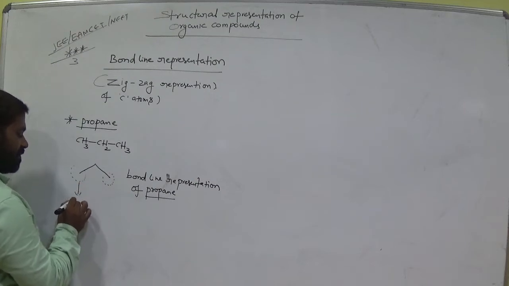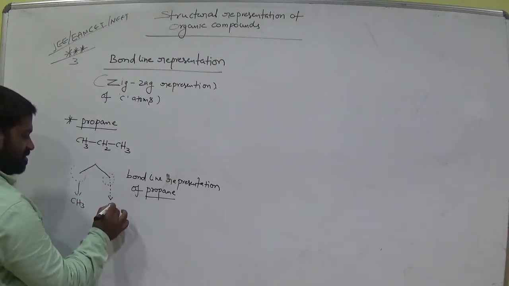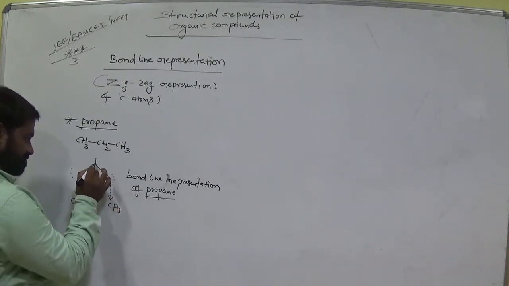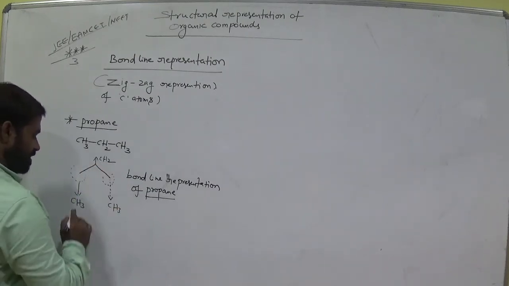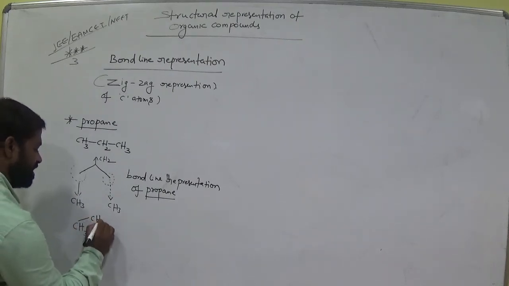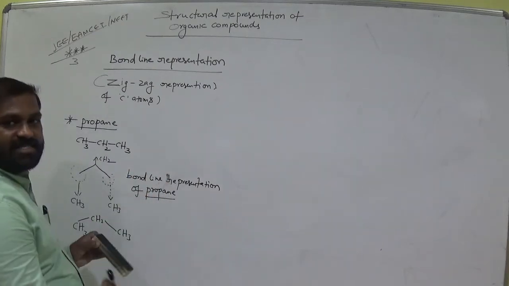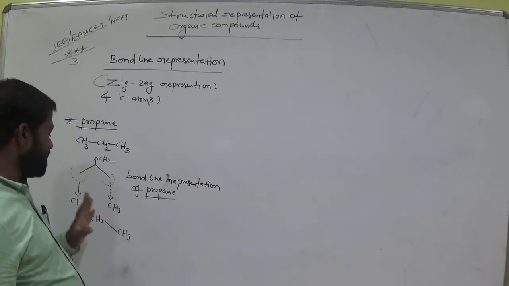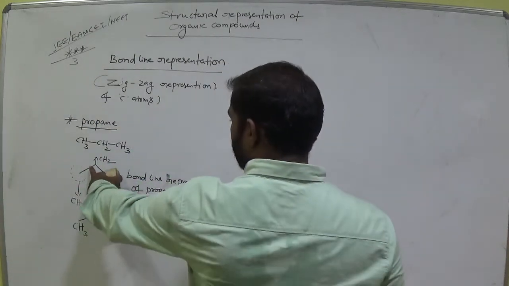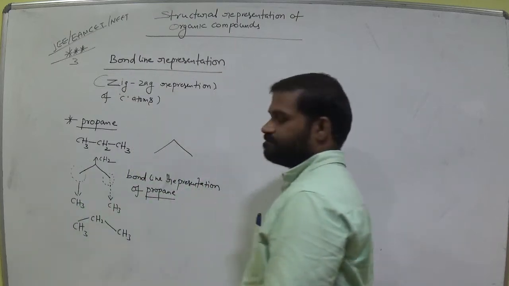This terminal carbon represents CH3 group. This is CH3, and this carbon represents CH2. That means CH3, CH2, CH3. Terminals always CH3s and these corners are CH2 in alkanes. Okay, is it clear? This representation is called as bond line representation here.